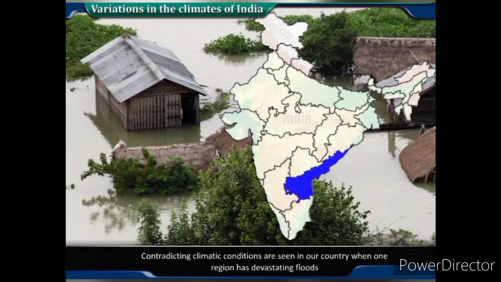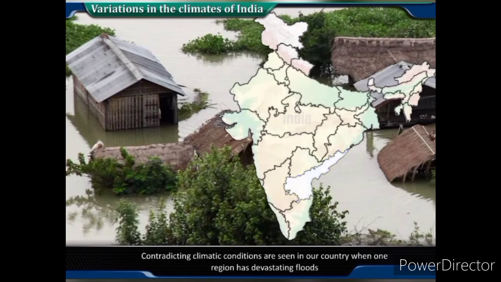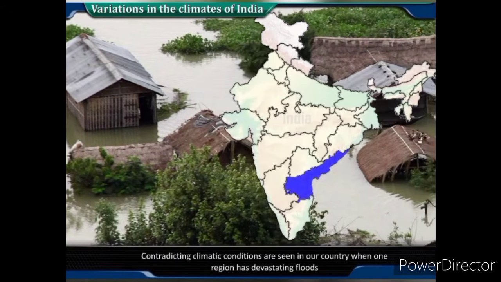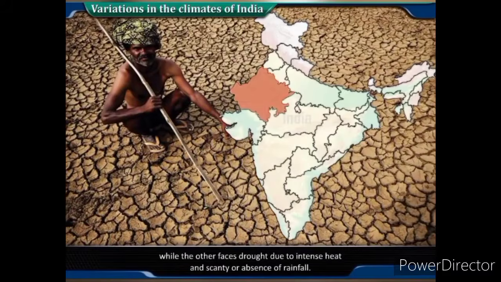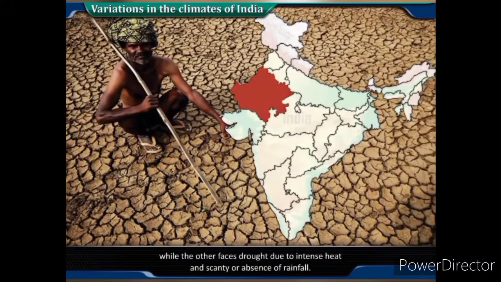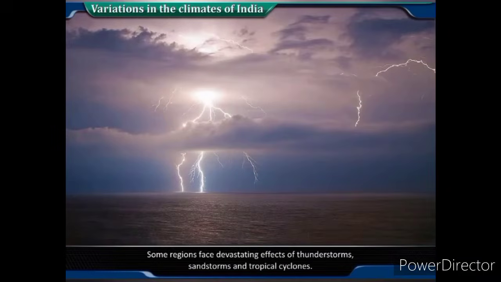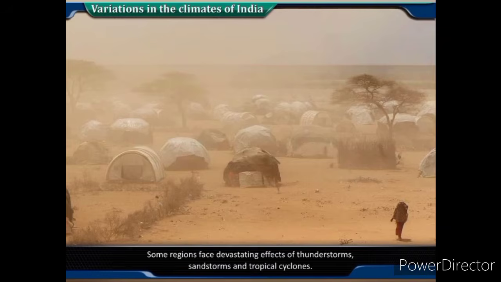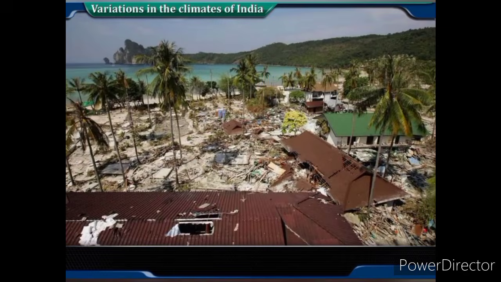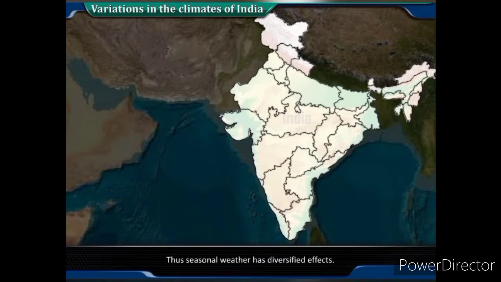Contradicting climatic conditions are seen in our country when one region has devastating floods, while the other faces drought due to intense heat and scanty or absence of rainfall. Some regions face devastating effects of thunderstorms, sandstorms, and tropical cyclones. Thus, seasonal weather has diversified effects.